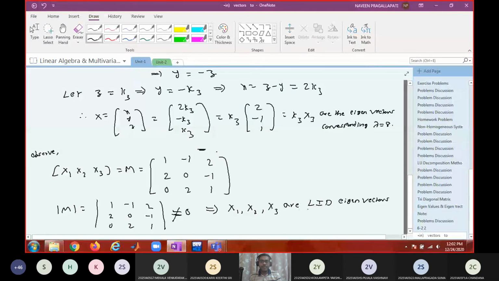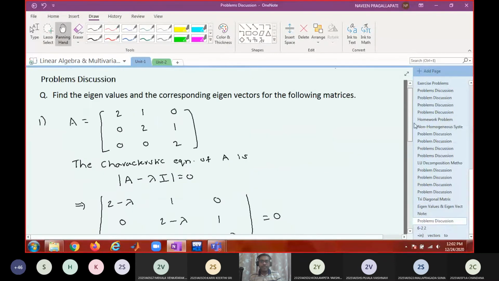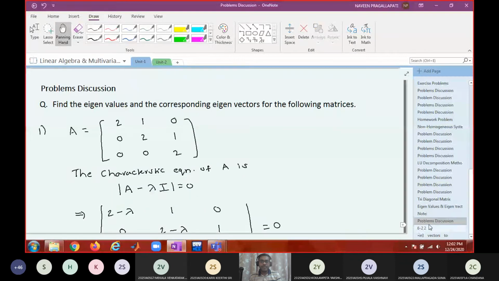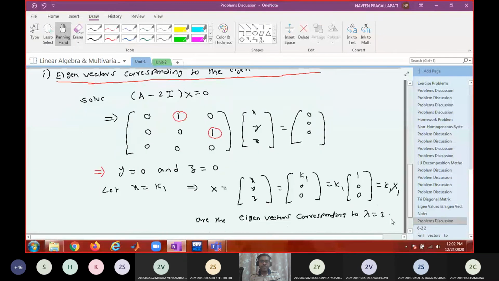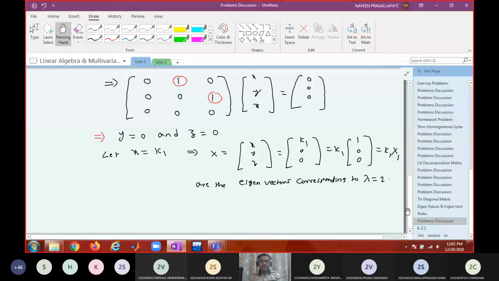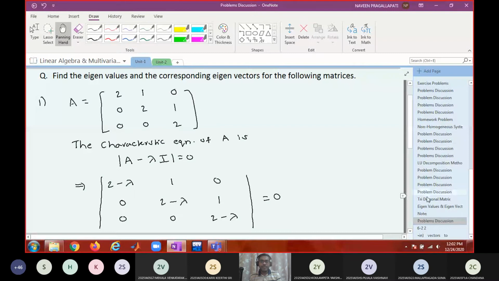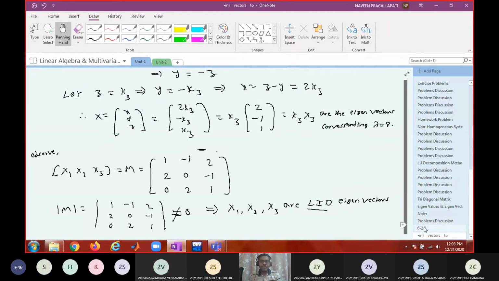How many linearly independent eigenvectors you got? 3, equal to n. In the previous problem, how many independent eigenvectors you got? 1, less than n, 1 less than 3. So in one case we got less than n, in another case you got equal to n. So the conclusion is: at most n independent eigenvectors.